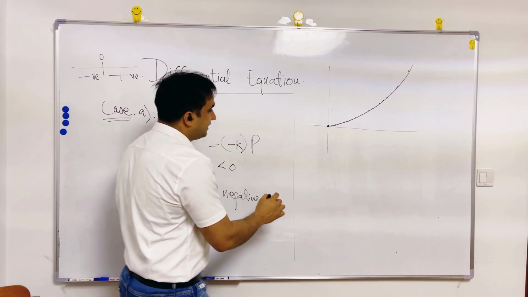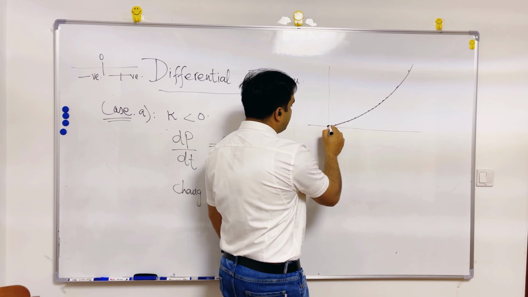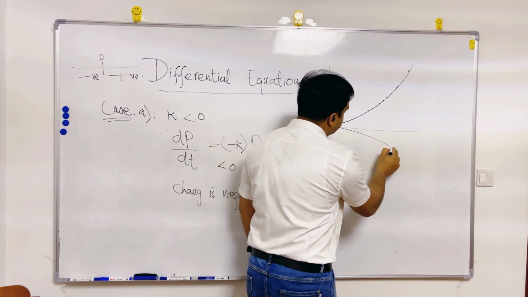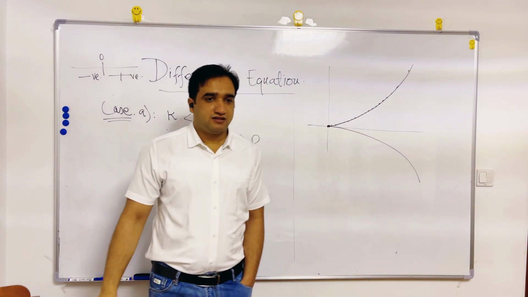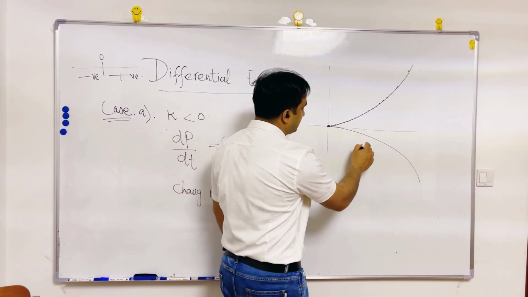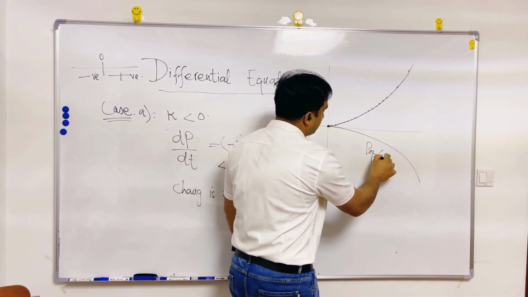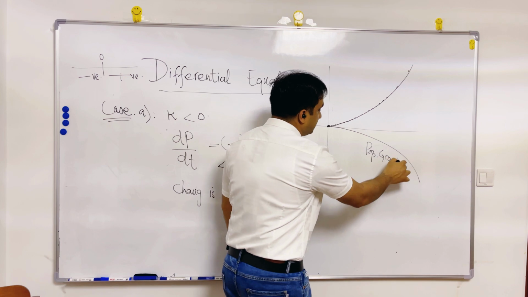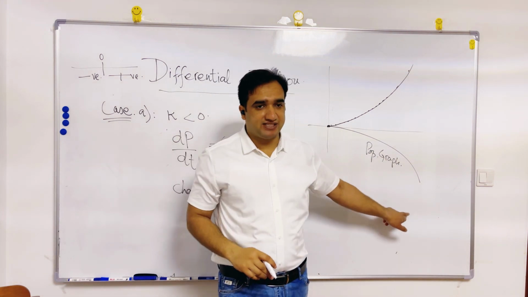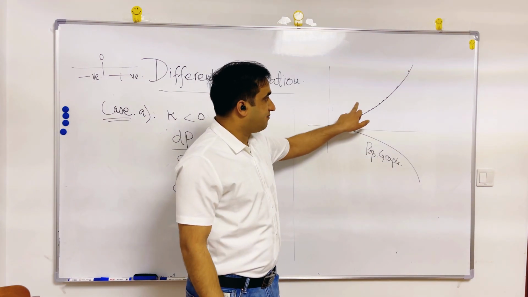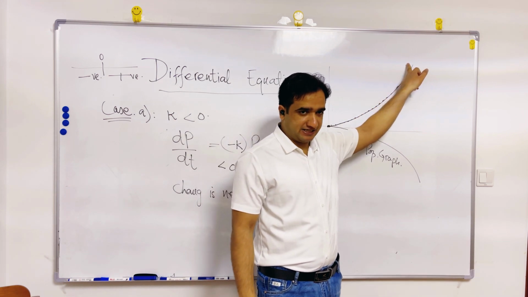So initially, if I was here, then the change will be like this. So the population graph is exponentially decreasing. Here the population was exponentially increasing.